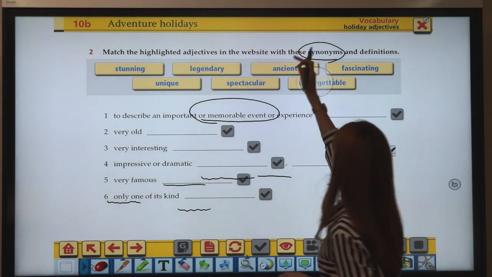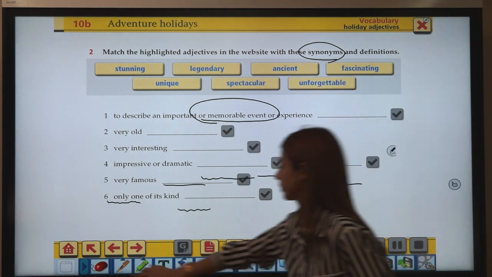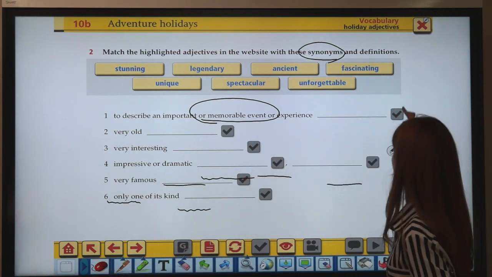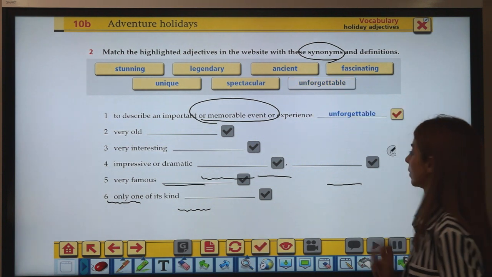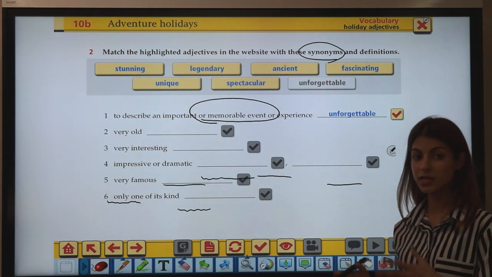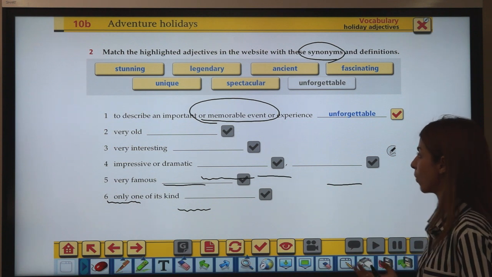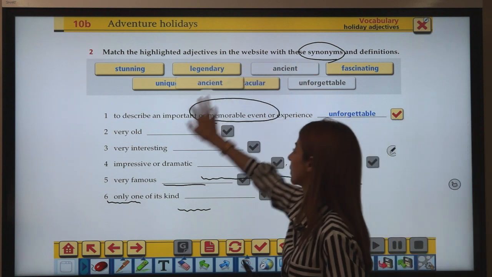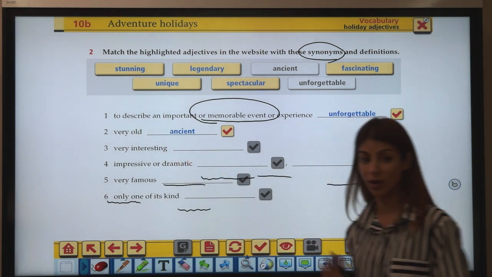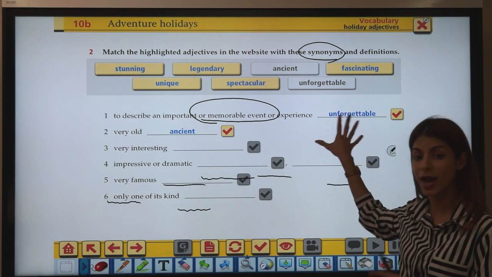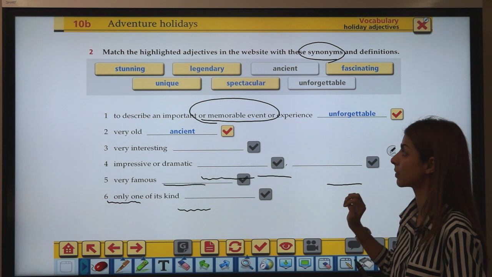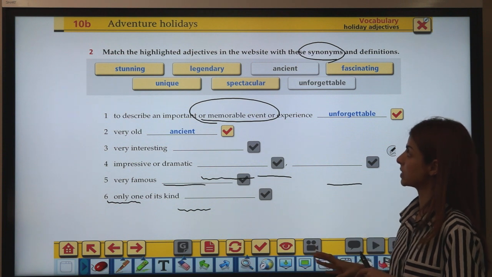Unforgettable. Very old. An adjective that describes something as very old. Very good. That would be ancient.